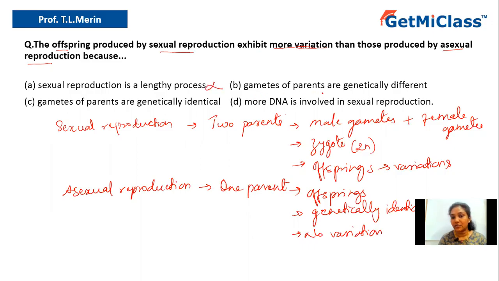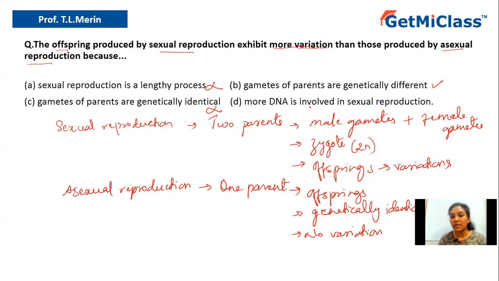Option B says gametes of parents are genetically different. Yes, this is correct, because there is involvement of a male gamete and a female gamete. Hence they are genetically different. So that is the reason why we can see variation in the offspring produced by sexual reproduction. So option B should be correct. Now let us look at option C. Option C says gametes of parents are genetically identical. Here gametes of parents are not genetically identical because they are coming from two different parents. Hence option C is no.